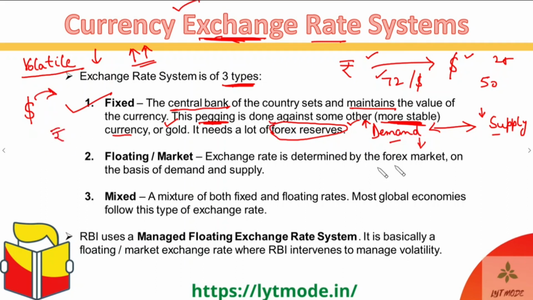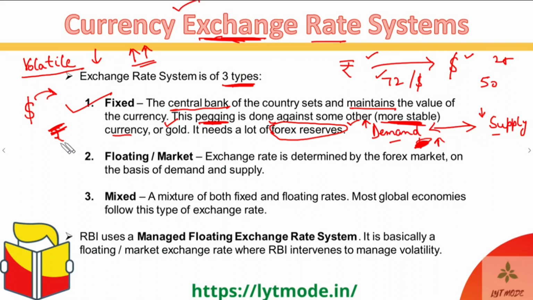And as soon as that starts happening, the demand fall will stop, and it will again start rising in the global market, because the central bank does it at a much higher level, much beyond what a few traders can do. So when that is done, the falling value of the currency automatically starts rising.